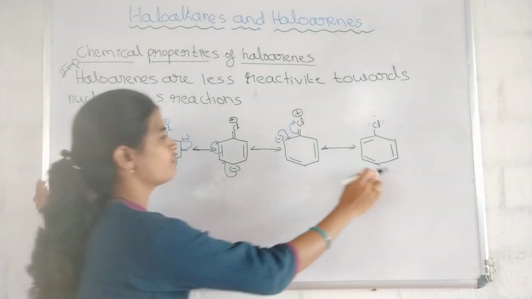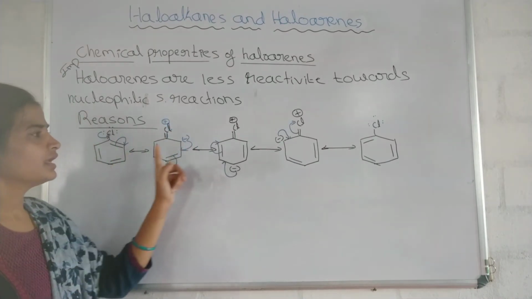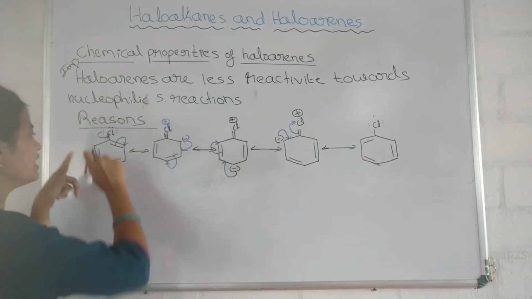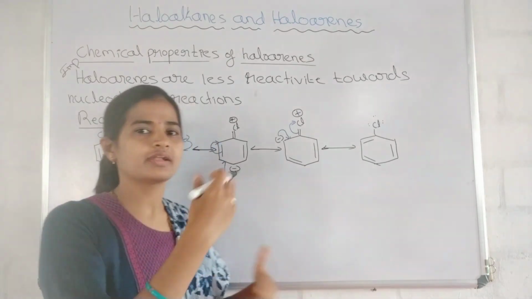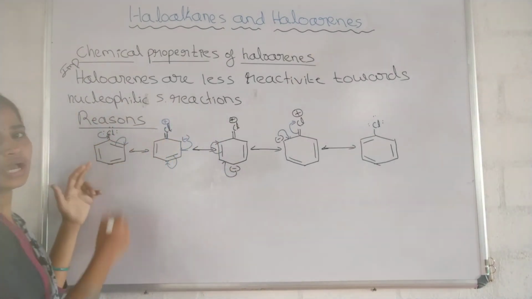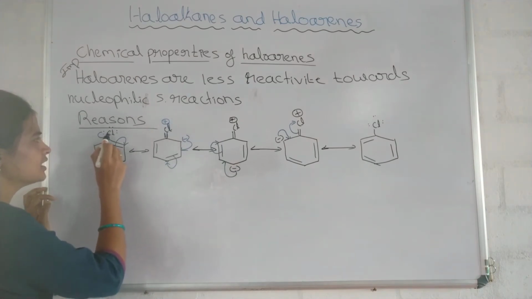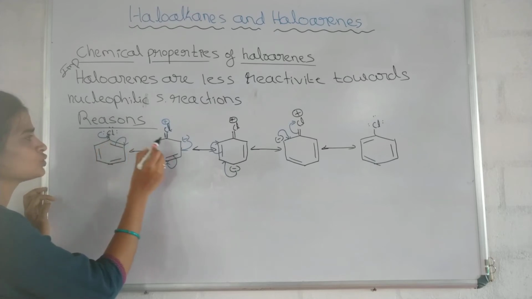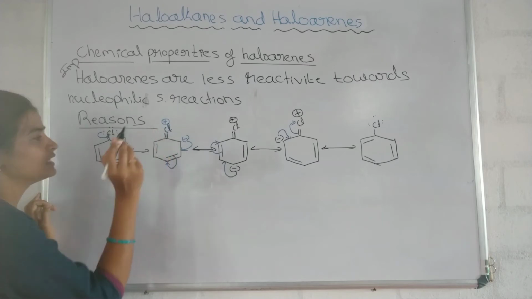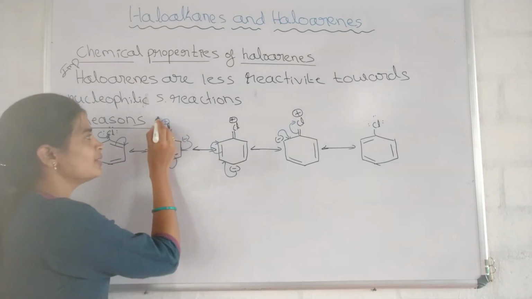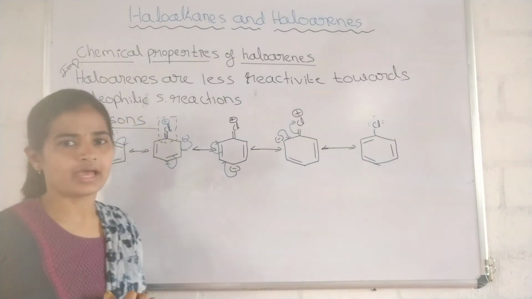1, 2, 3, 4, 5. Five resonating structures chlorobenzene can show. In all these five resonating structures, the electrons are delocalized, traveling from one carbon atom to another carbon atom. Here the chlorine atom is giving its lone pair of electrons, so there is a formation of a partial double bond between carbon and chlorine atom.